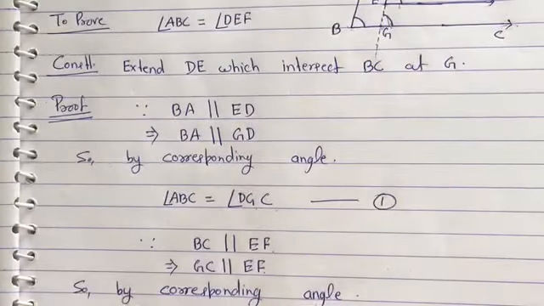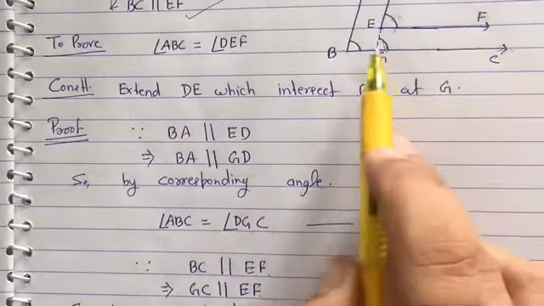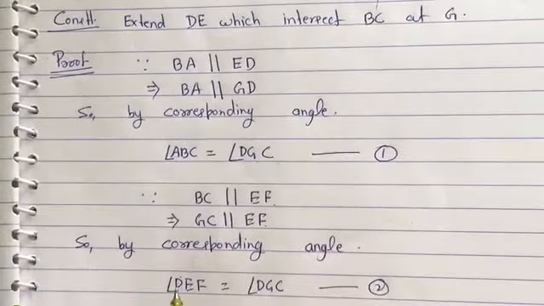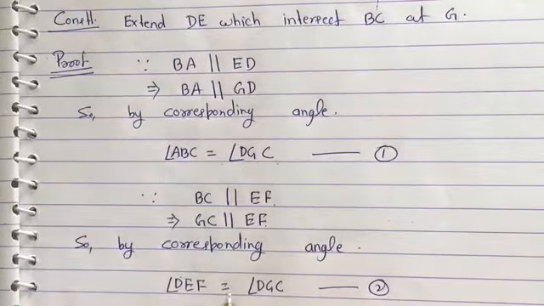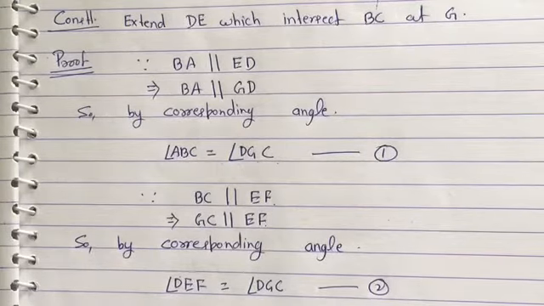Okay, so by corresponding angles, angle DEF and angle DGC are both equal to each other. Angle DEF is equal to angle DGC, equation number 2. And now very easily from equations 1 and 2 we can conclude our result.